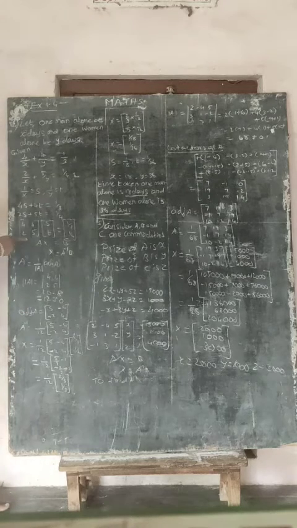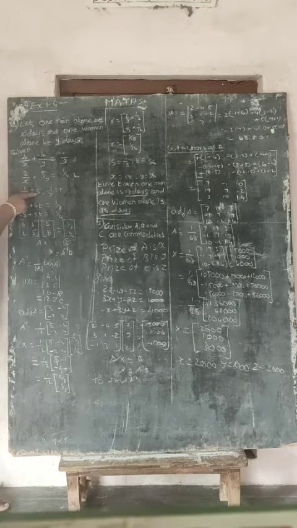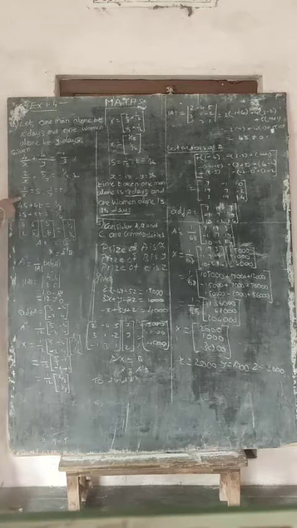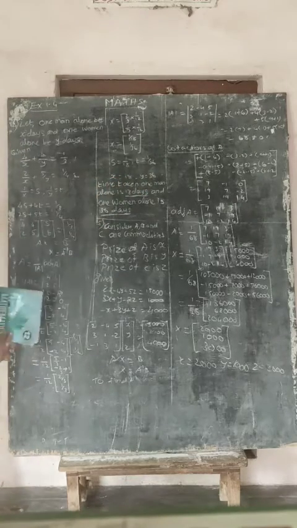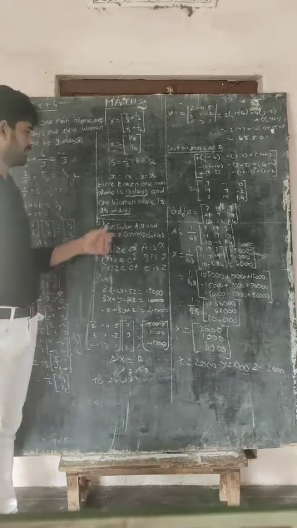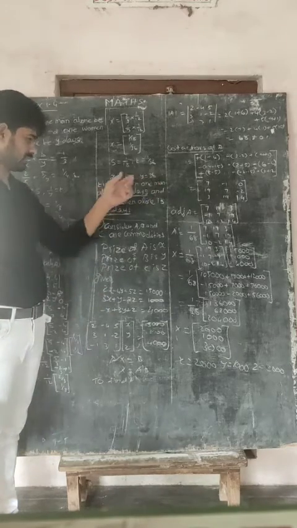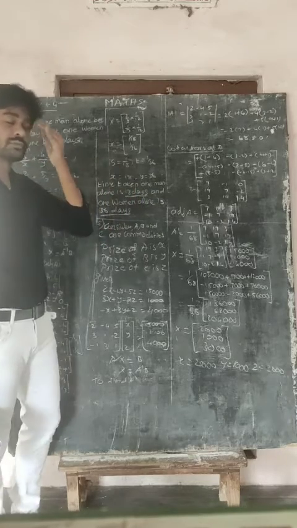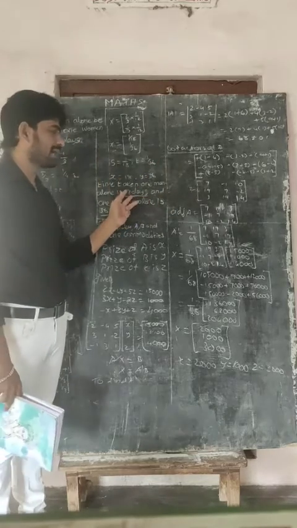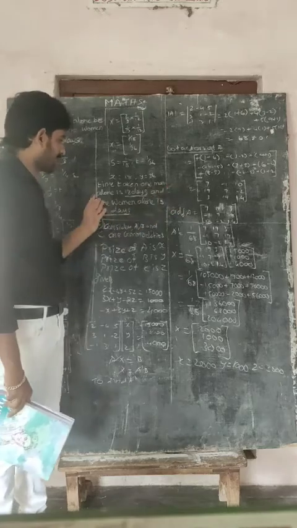So now we decided s is equal to 1 by x. Then x value should be 18, y value should be 36. Now we get the answer: time taken by one man alone is 18 days. If we send only one man for that work, how many days will he take to finish? 18 days. And one woman